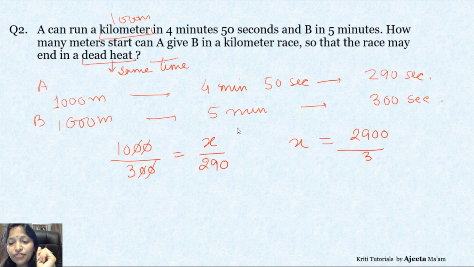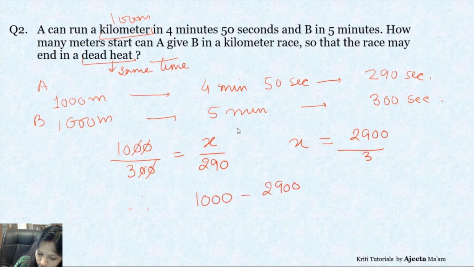Why 290 we have taken for B also? Because A is taking only 290, so we have to just check where B is at 290 seconds. That is the simple thing. Okay, now let's move on with this. So therefore, from 1000 we will subtract that to get our start. Okay, so now let's move it.